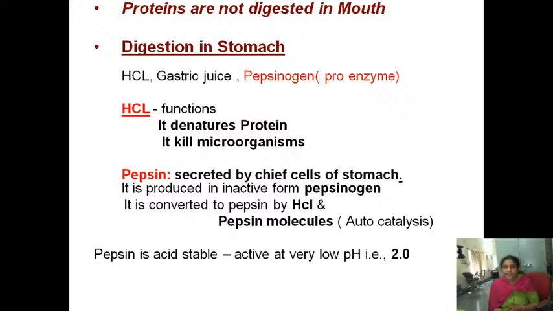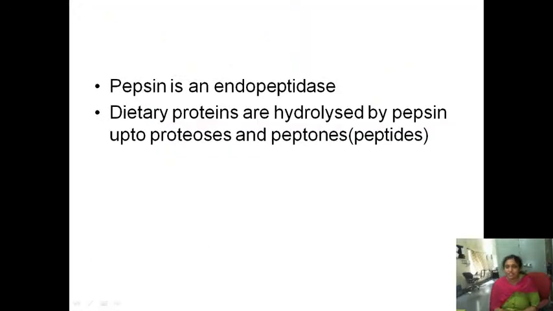Now this pepsin is acid stable, because the pH of the stomach is less than 2 because of the presence of HCl. But this enzyme pepsin is acid stable. It is active at low pH, below 2. I already mentioned pepsin is an endopeptidase, it catalyzes the internal peptide bonds, and dietary proteins are hydrolyzed by pepsin up to proteoses and peptones.